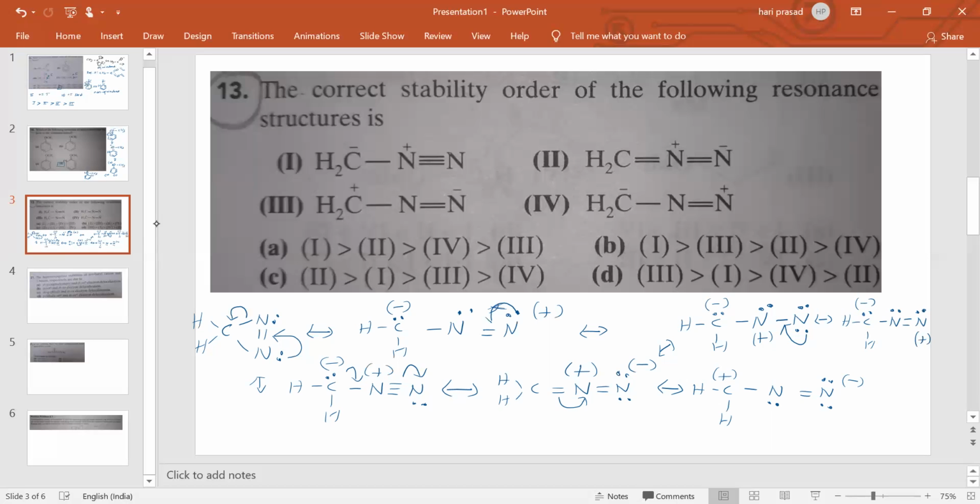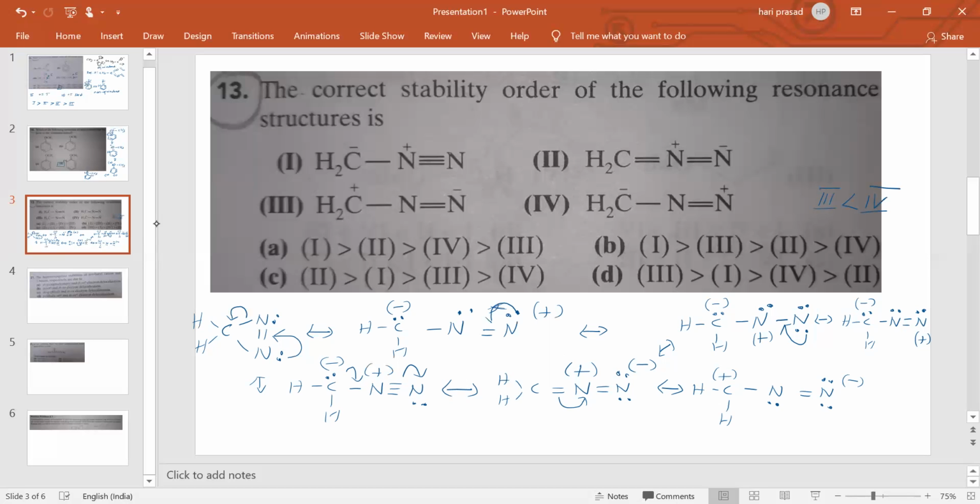Okay. Now if you see here, more number of bonds means stability will be more. So here 4 bonds, here also 4 bonds, here 3 bonds, here 3 bonds. Therefore 1 and 2 will have higher stability, 3 and 4 will have lesser stability. So in 3 and 4, this N plus is electron deficient, 6 electrons are there, and electron deficient means stability will be less. Then this C plus also has 6 electrons, therefore it also has less stability, electron deficient. Therefore we can say 3 has less stability than 4.